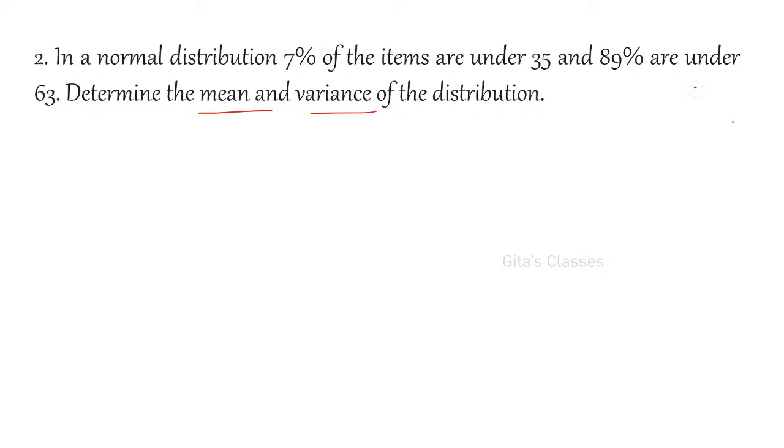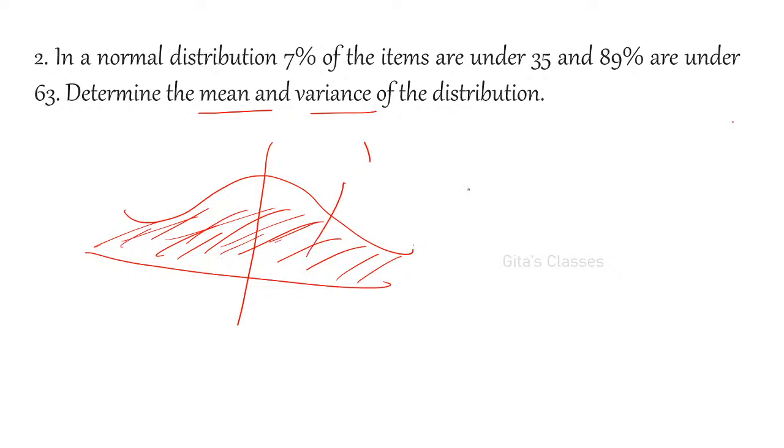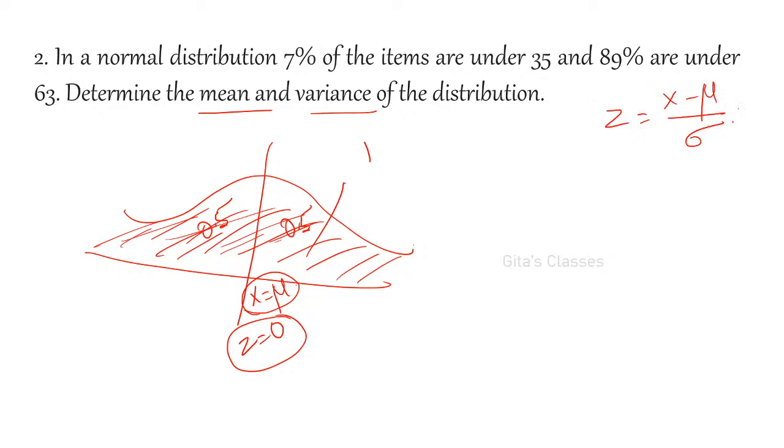Before that I want to tell you some more things. This is the normal curve, and the total area is the probability given in the table. The total probability is always 1, so this side it is 0.5, and that side it is 0.5. This is the line x equals mu, or z equals 0. In terms of x it is x equals mu, the mean; in terms of z it is 0, because z is equal to x minus mu by sigma. This also you have to remember.